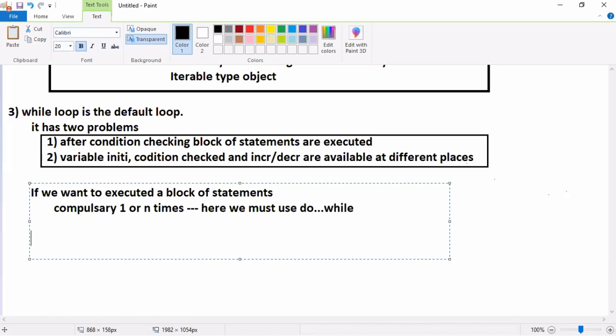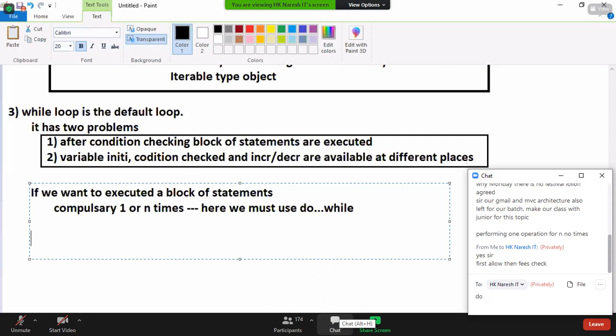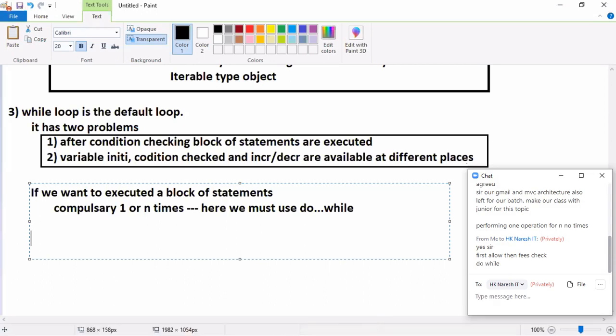No, I'm not interested to pay. First, I want to verify whether you are teaching properly or not. I want to check. Then demo class, what is the meaning of demo? Listen to the class without doing the payment. So tell me, our class is while loop or do while loop? Do while loop. Our class is do while loop.